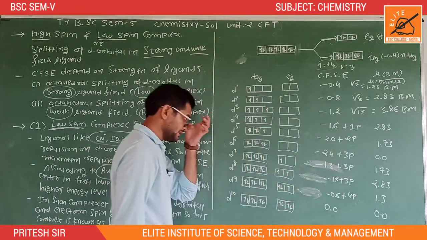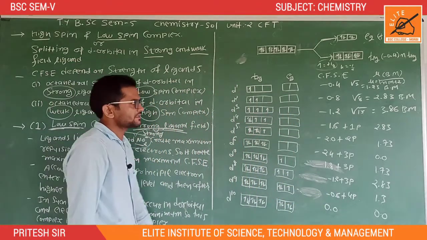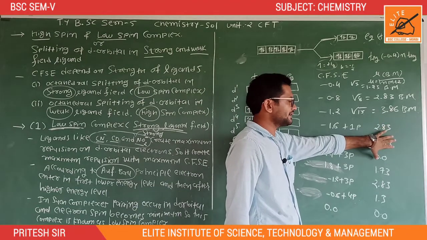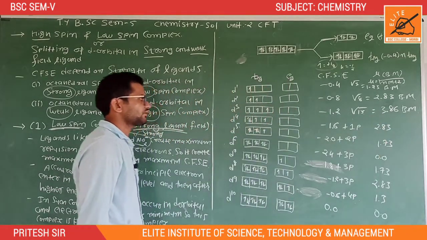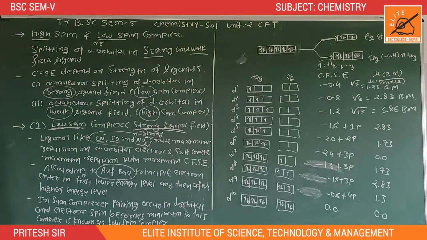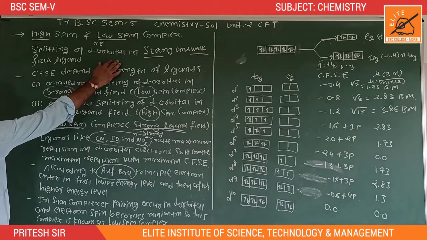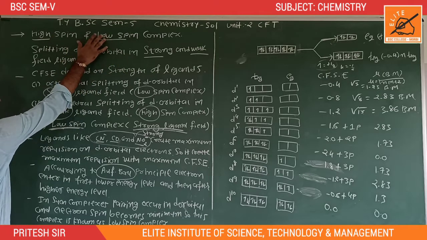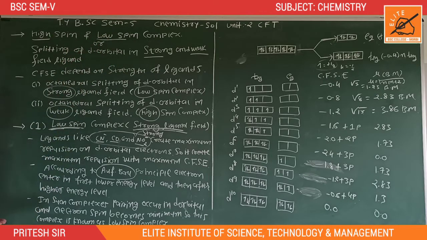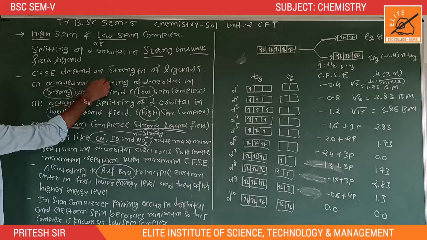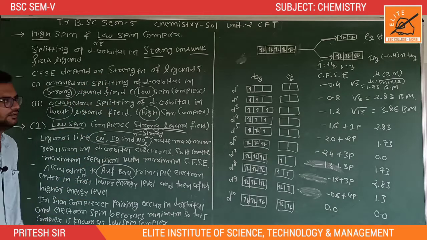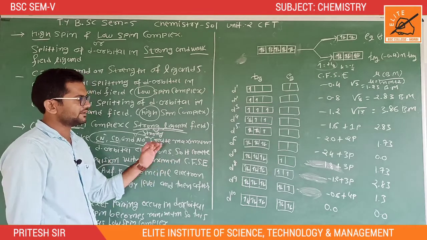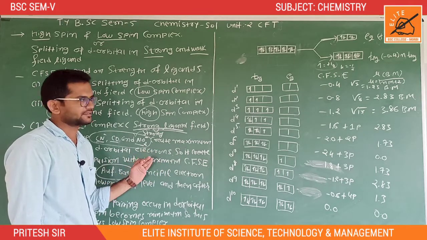Okay, so this is the basic calculation of CFSE and magnetic moment in a low spin complex, which is also known as a strong ligand field. So the splitting of d orbitals is in a strong ligand field and a weak ligand field, also known as low spin and high spin complexes. So first, CFSE depends on the strength of the ligand. It means it depends on which ligands are used in your complex.